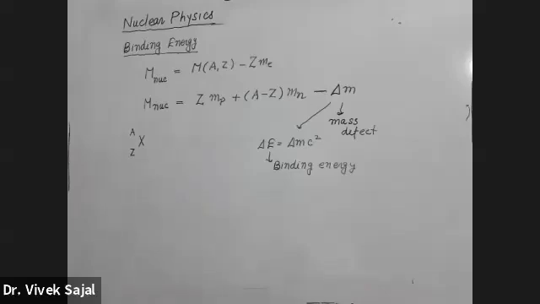So this will be the binding energy. Now, with this binding energy, there is one very important thing. When the nuclei is formed, some energy is released.